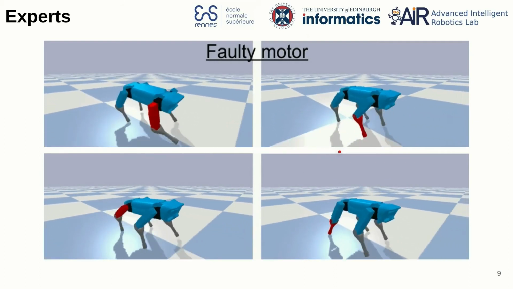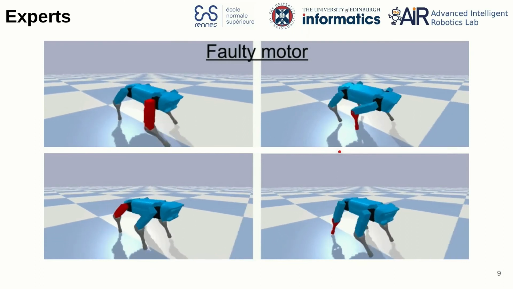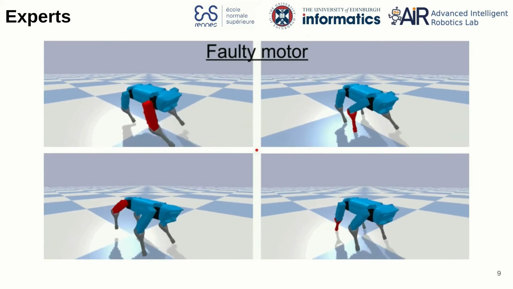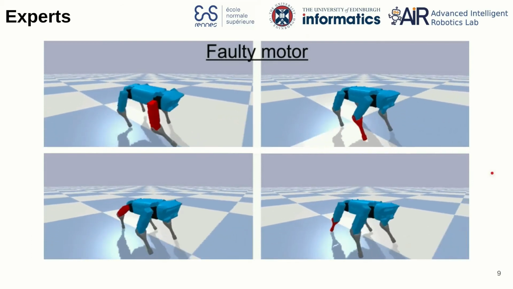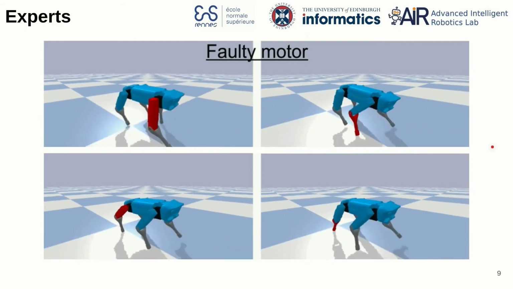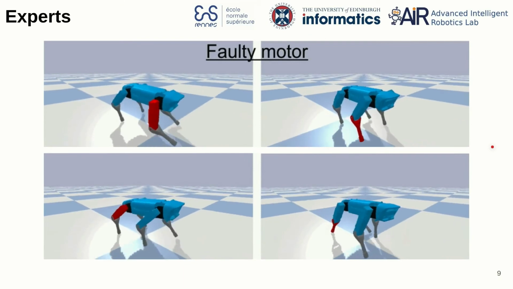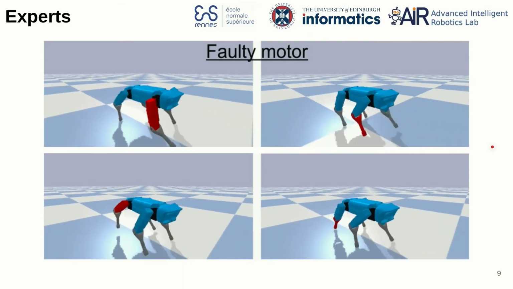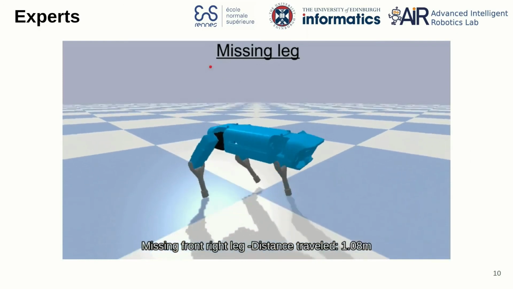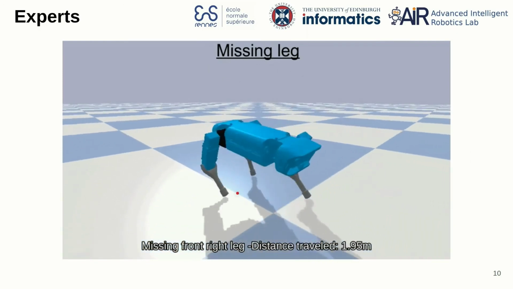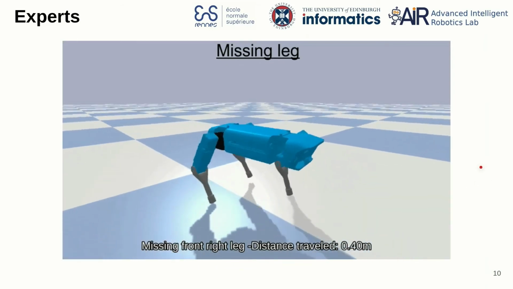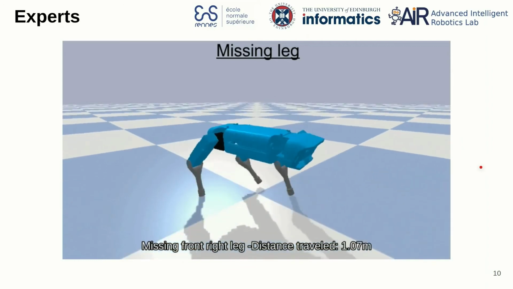So here we have a blocked motor, and you can see that with the same hyperparameters, we have been able to train a different model which allows a different controller to control effectively the robot. Our model-based approach is even able to learn a controller for a robot which has only 3 legs, which shows the robustness of our approach to train different experts for different conditions.